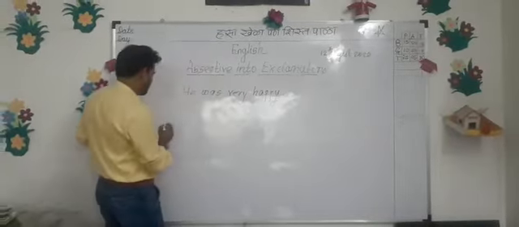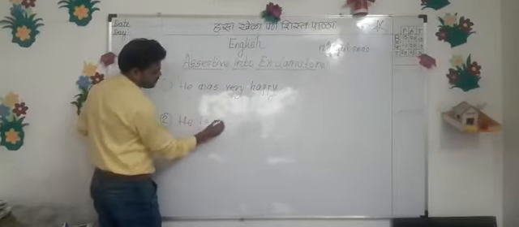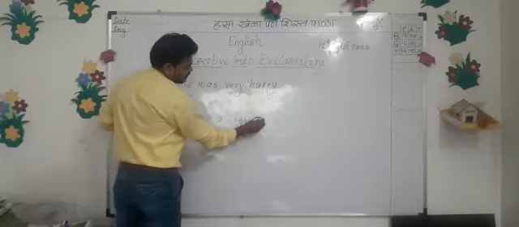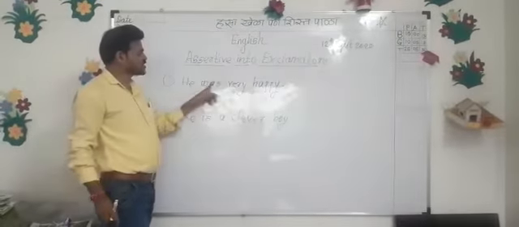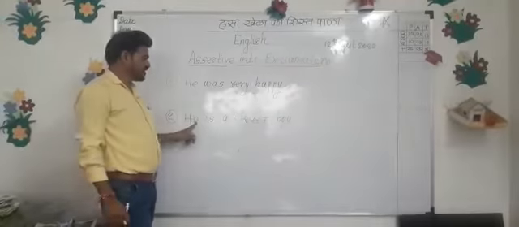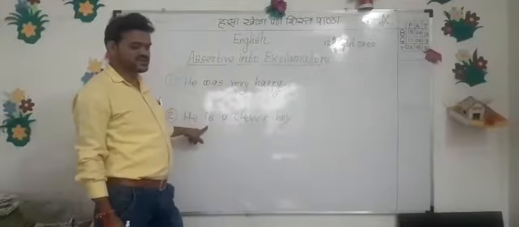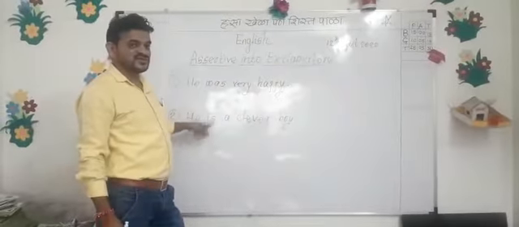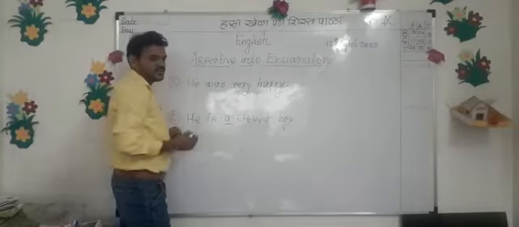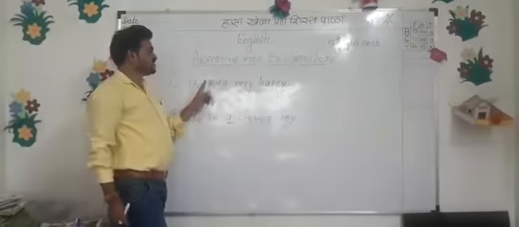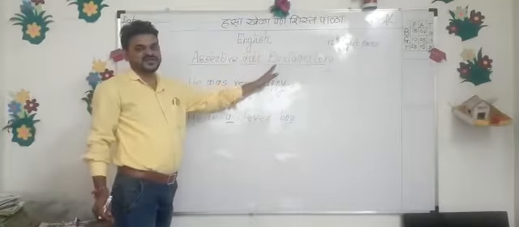He was very happy. He is a very clever boy. Now let's see the two examples. The first is "He was very happy," and the second one is "He is a clever boy." Now just tell me, what is the difference between these two sentences? Is there any difference? Yes, the most important difference is that we can see the article in the second sentence, and in the first sentence there is no article. So it is a very important rule for making exclamatory sentences.